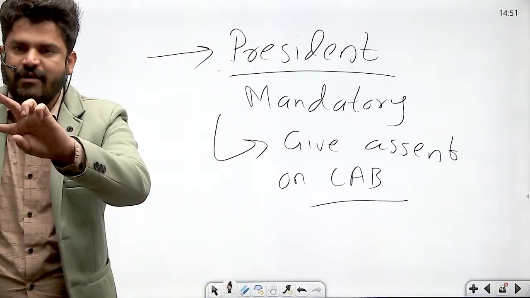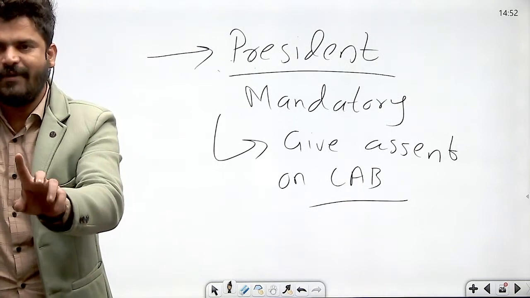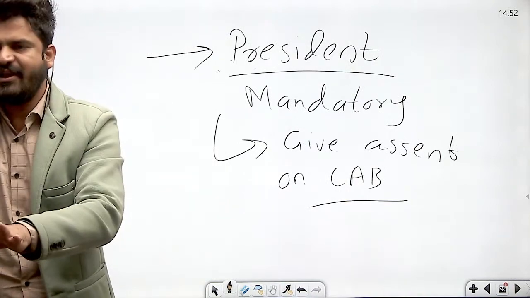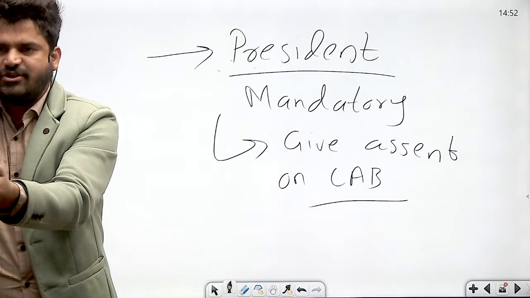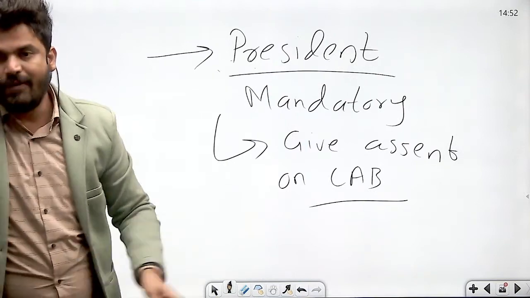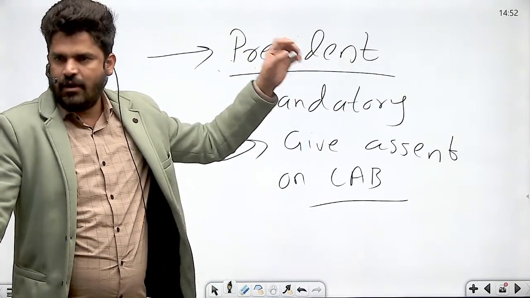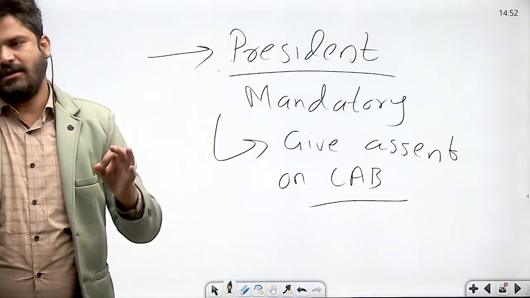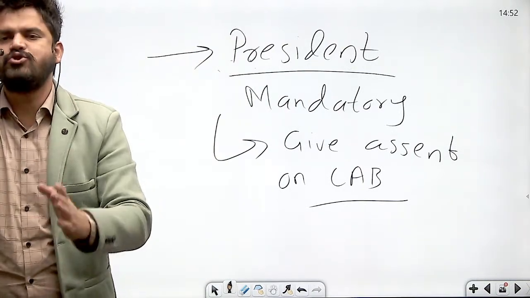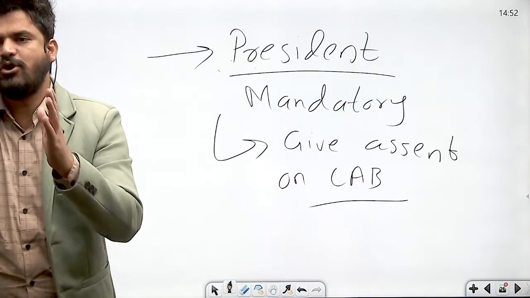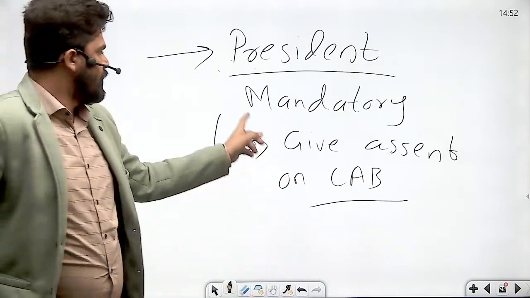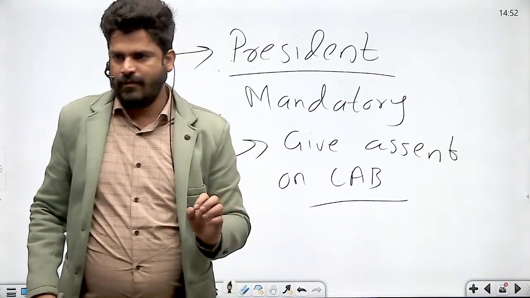A constitutional amendment bill, after being duly passed by both the houses of parliament by special majority and, wherever required, by the ratification of at least half of the state legislatures, will be sent to the president for his assent. Now, the President of India has to give his or her assent on the constitutional amendment bill.